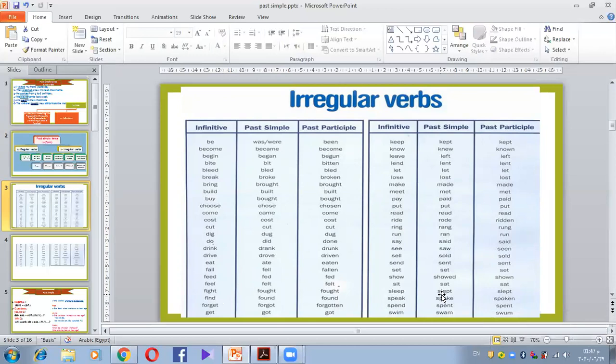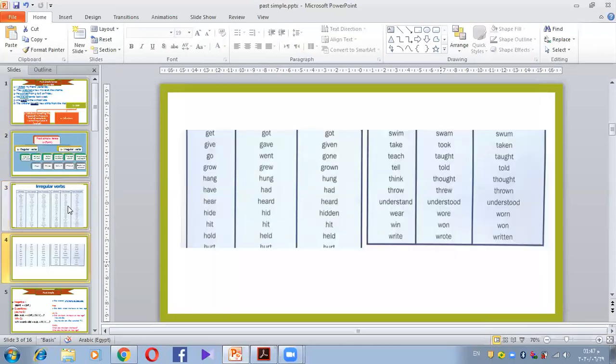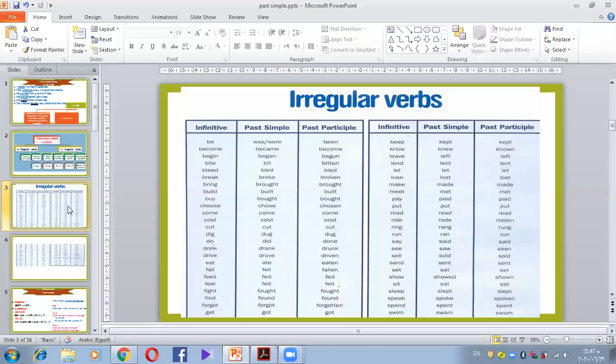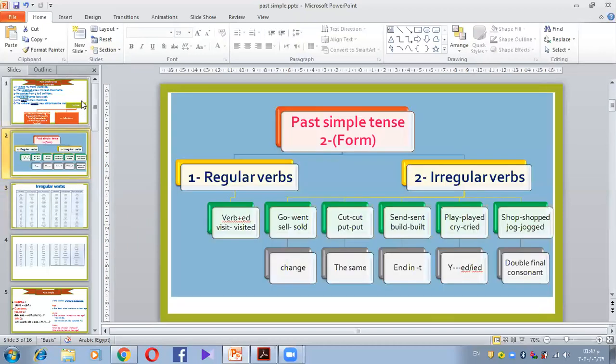Okay, I'm gonna send it to you. They are a lot. I'm gonna send to you on WhatsApp the irregular verbs. Okay, you can study them, and I am going to ask in the first, let's say 15. First 15 is going to be enough. So the first 15 words, I'm gonna ask about them next time. Good. Very good. Let's go back again.